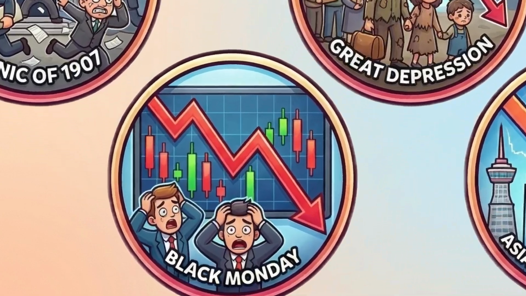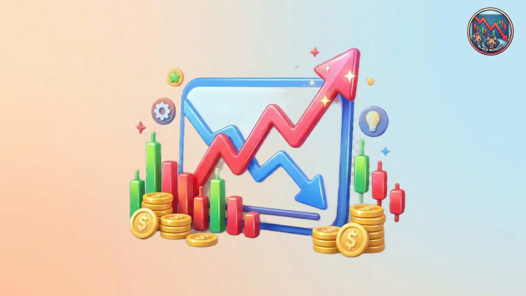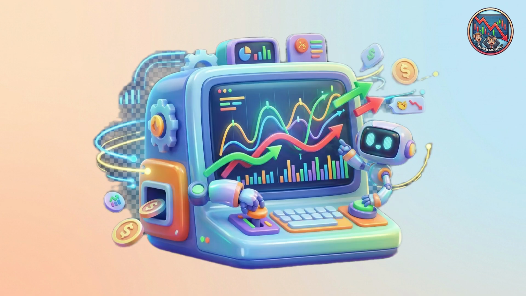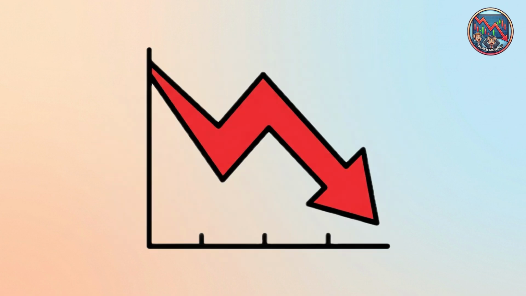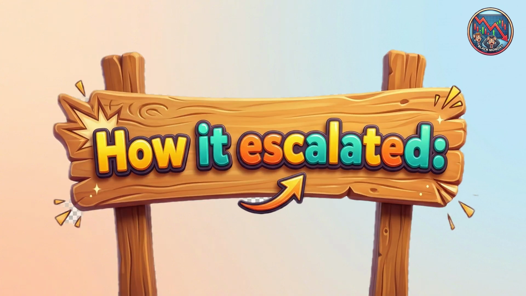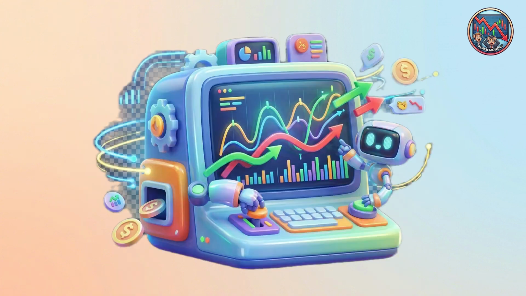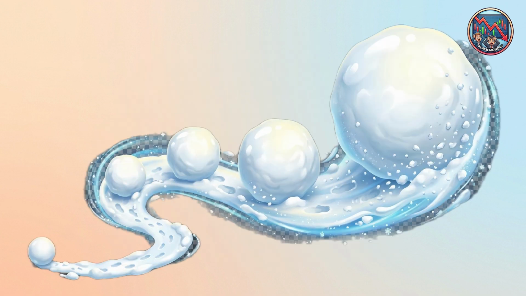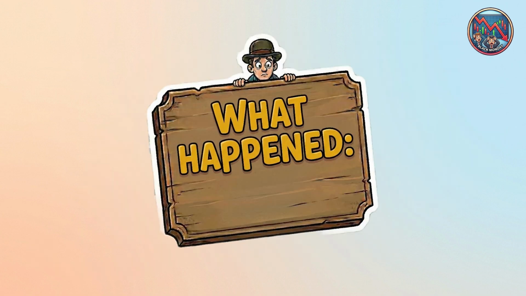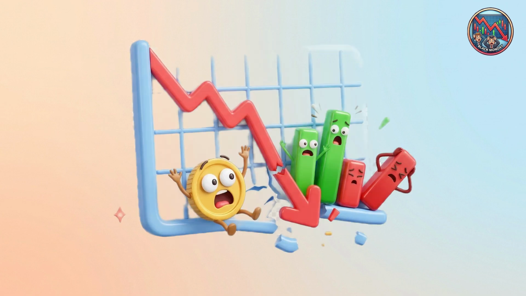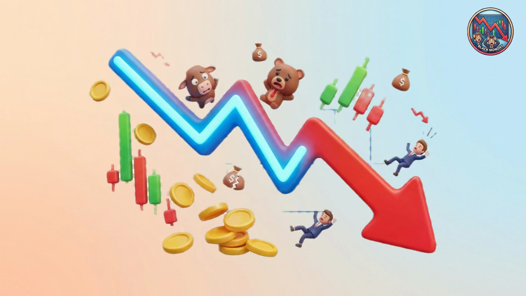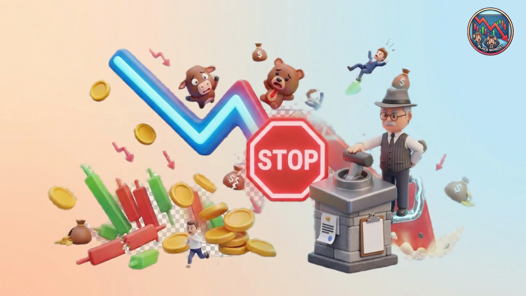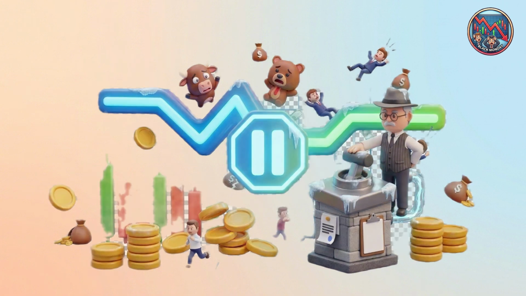Black Monday. Cause: stock markets were overheated and computerized trading systems automatically sold stocks when prices fell. How it escalated: prices dropped, computers triggered more selling, prices dropped further. It became a snowball effect. What happened? On October 19, 1987, markets fell more than 20% in a single day. Consequences: regulators introduced circuit breakers to temporarily halt trading during extreme market drops.